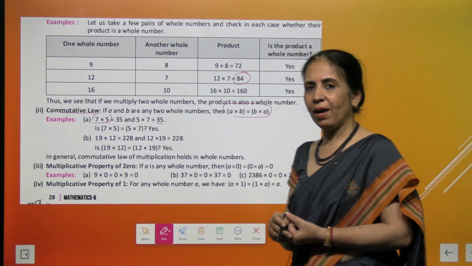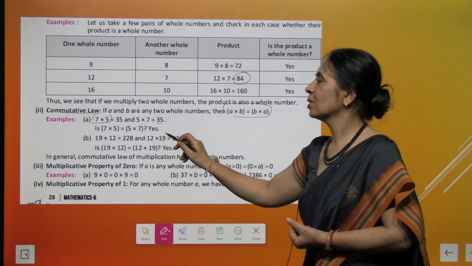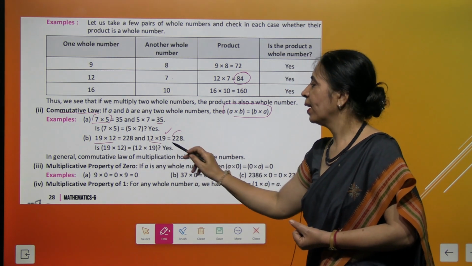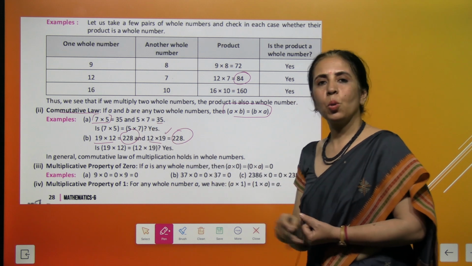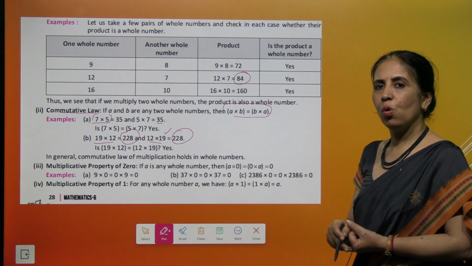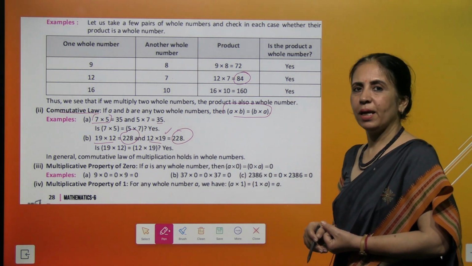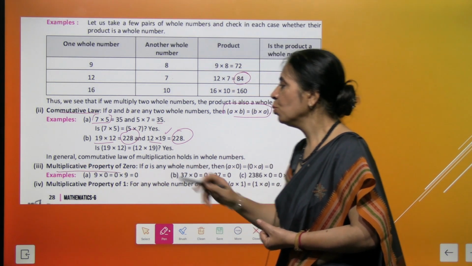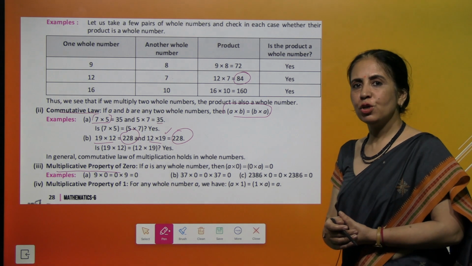Again, it is 35. Is it same? Yes. So the same thing happens with bigger numbers also, and we get the same result. So we say commutative law holds true for multiplication of whole numbers. And then we come to multiplicative property of 0.